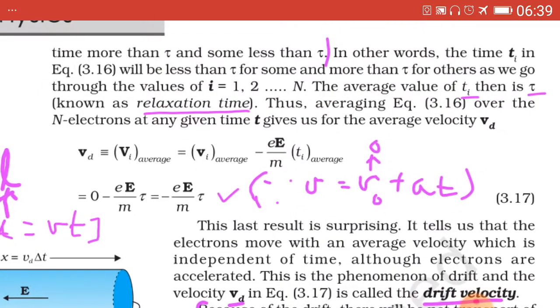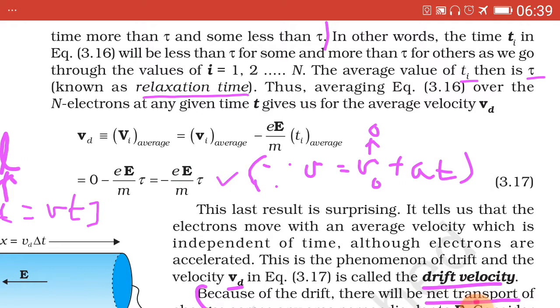Next point. So the average value of ti, which we have seen in the previous equation, will now be substituted as tau, known as relaxation time.